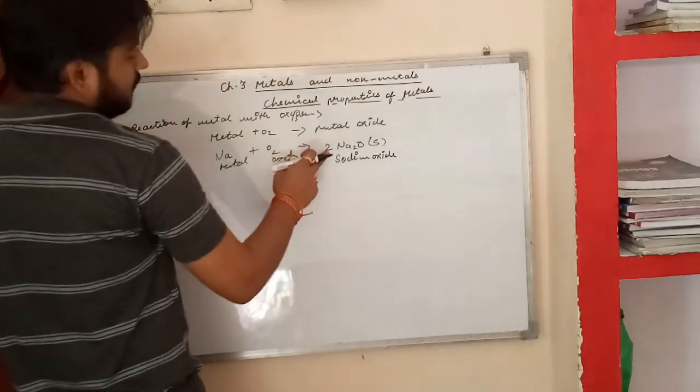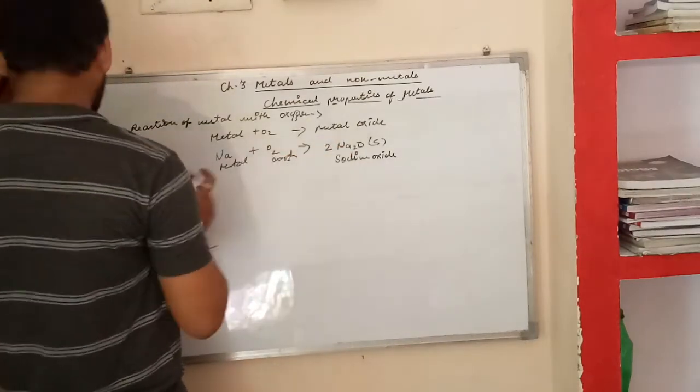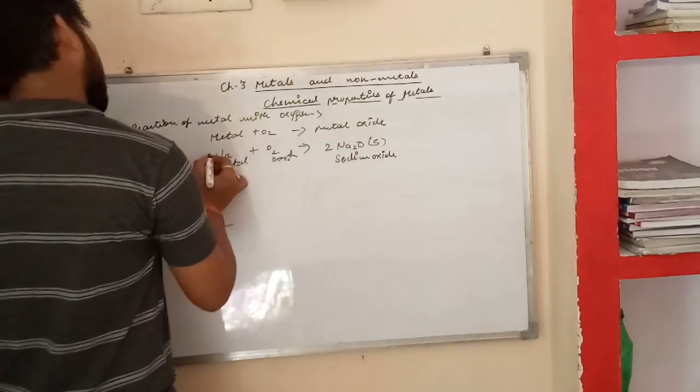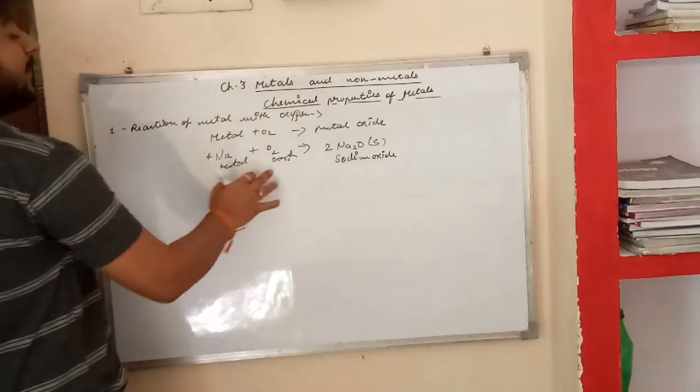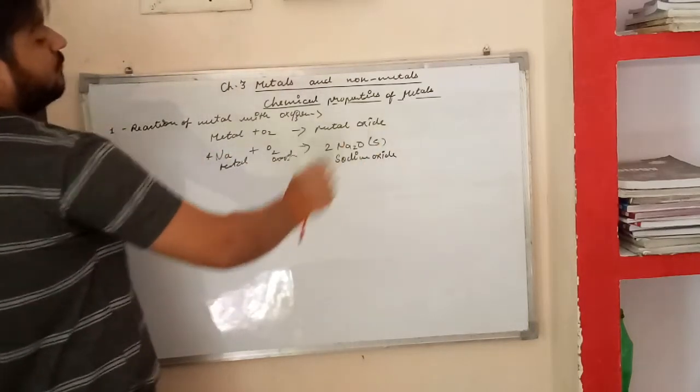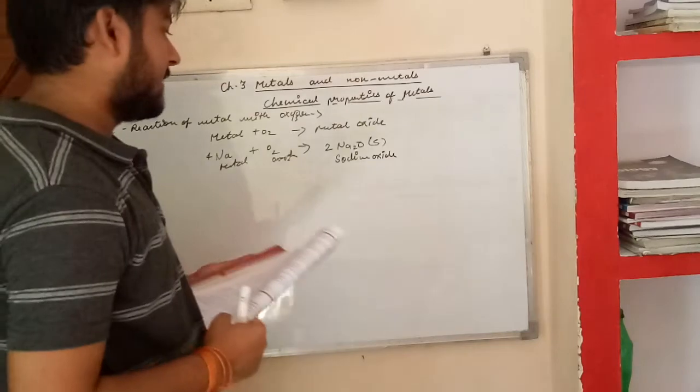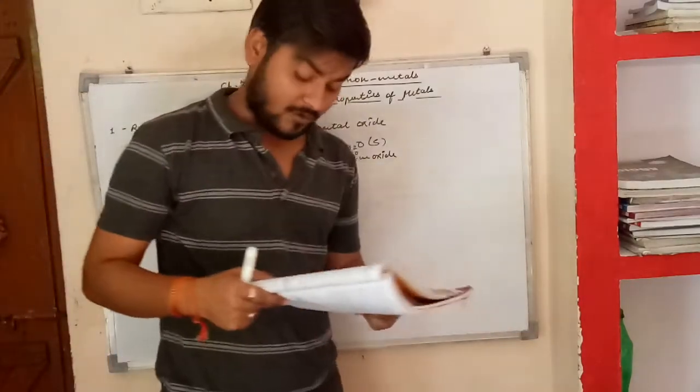Here sodium has 4 atoms, so we write 4Na plus O2 gives 2Na2O. That means sodium oxide will form.